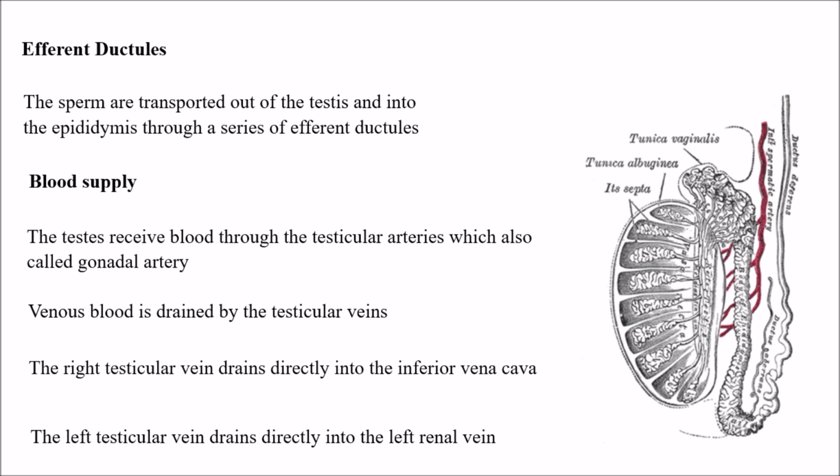So we have two testicular veins, the right and the left. The right one will directly drain the venous blood into the inferior vena cava, and the left testicular vein drains the venous blood directly into the left renal vein. So there are two things which we have to remember: the right testicular vein drains into the inferior vena cava, and the left one into the left renal vein.